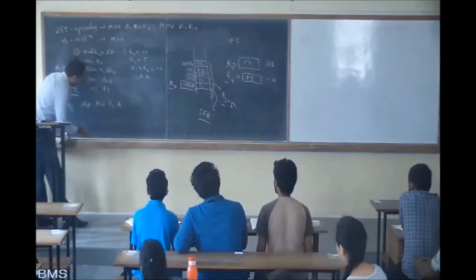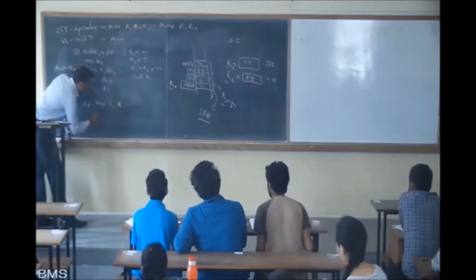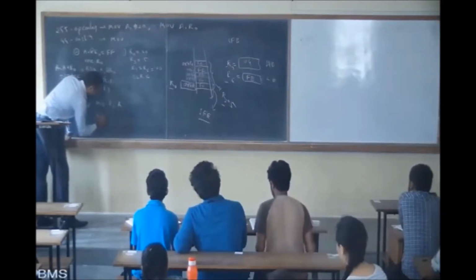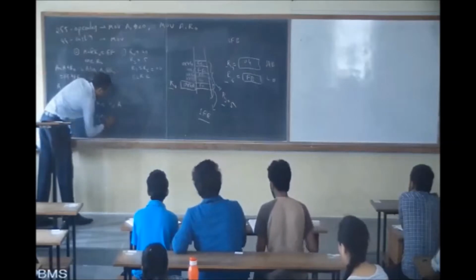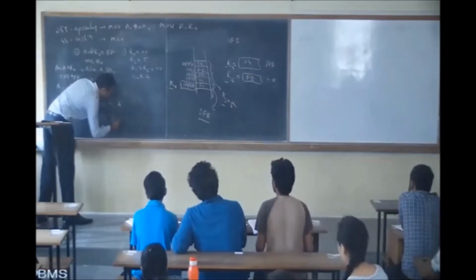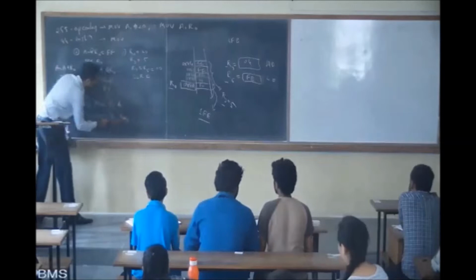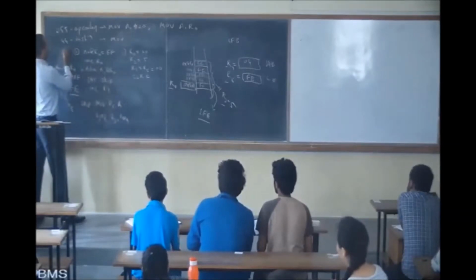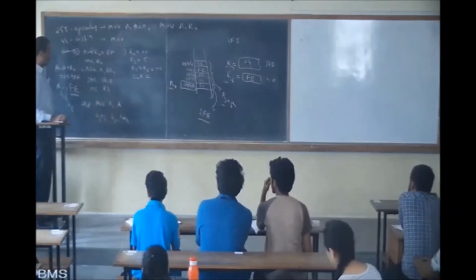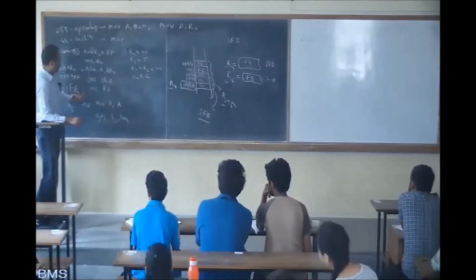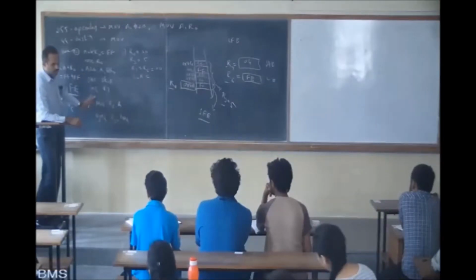Skip: MOV R6, A, then DJNZ R3, here. Where is here? Here is here 2. Correct? Is it clear? This is your program.